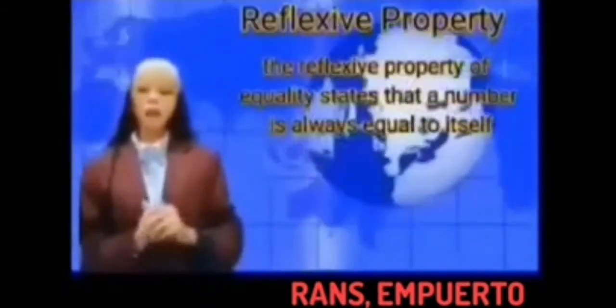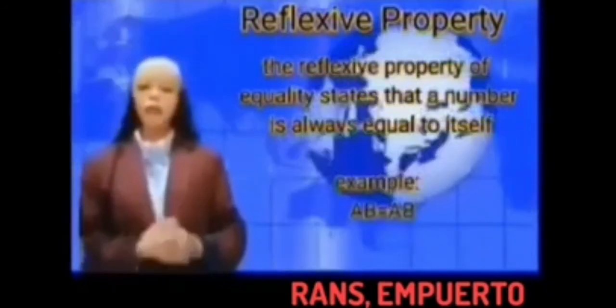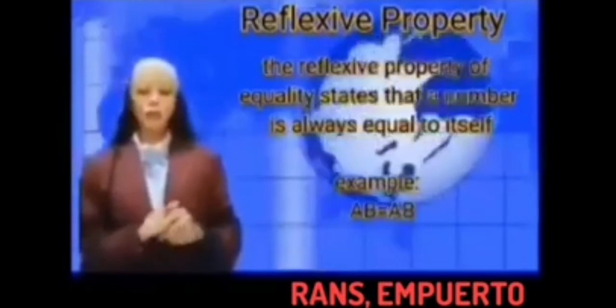Okay, so this time we have 7 examples of the geometric properties. First is the reflexive property. The reflexive property of equality states that a number is always equal to itself. For example, AB is congruent to AB.